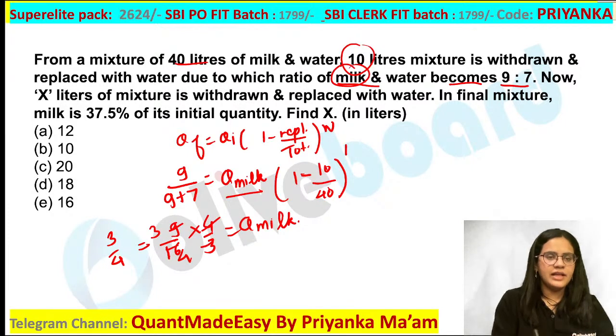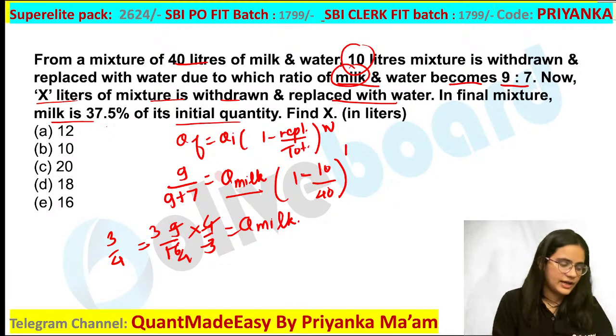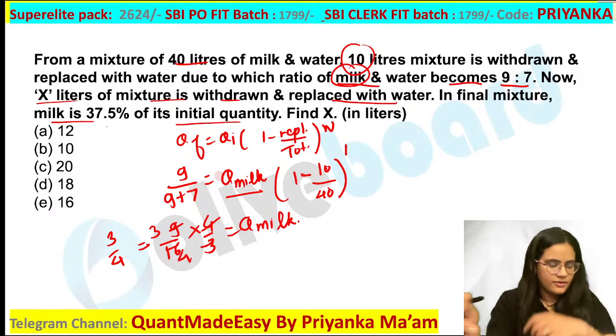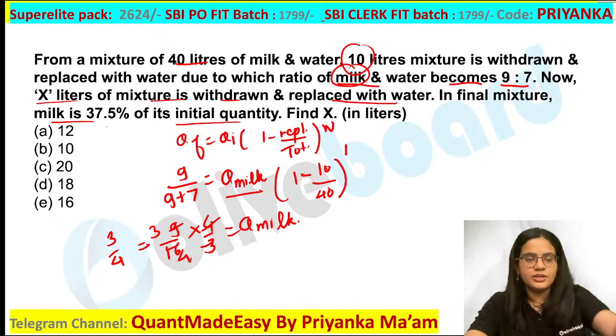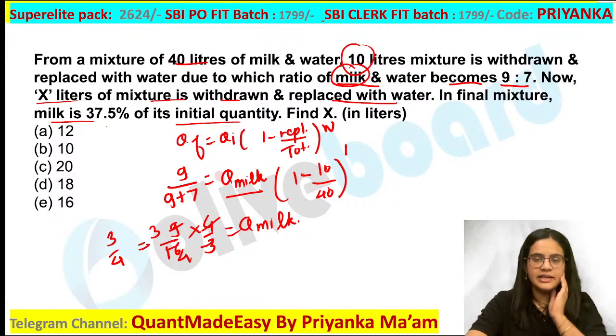Now they have given, now X liters of the mixture is withdrawn and replaced with water. In the final mixture, milk is 37.5% of its initial quantity. Find the value of X. That is what your question is now. Now once you are getting the initial ratio, it is very simple to calculate the value now. Are you guys getting this one?